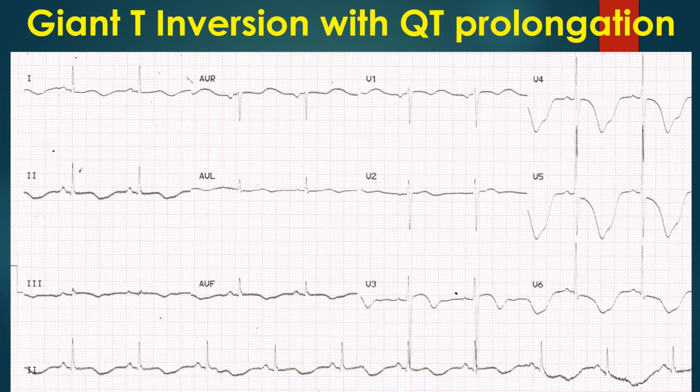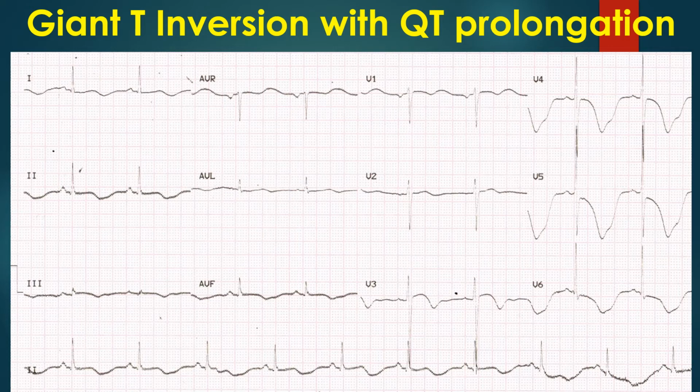Baseline ECG showing giant T-wave inversion in lateral leads. Curved ST segment is seen in V3. QT interval is 680 milliseconds at a cycle length of 600 milliseconds, which will be the QTC. ST segment depression is noted in V5 and V6. Shallow T inversion is seen in inferior leads.